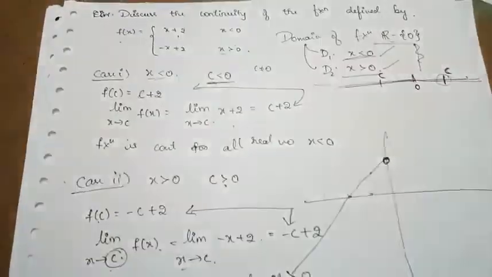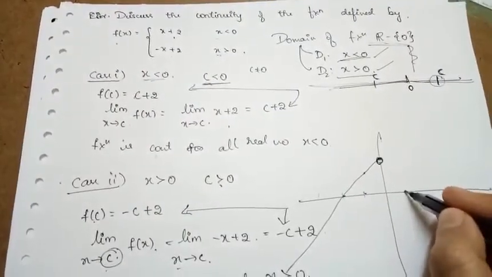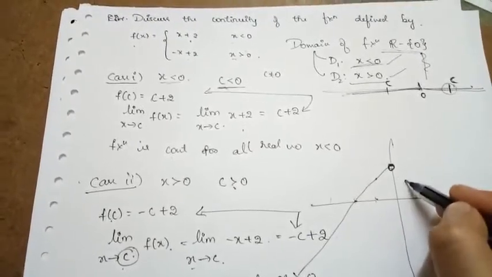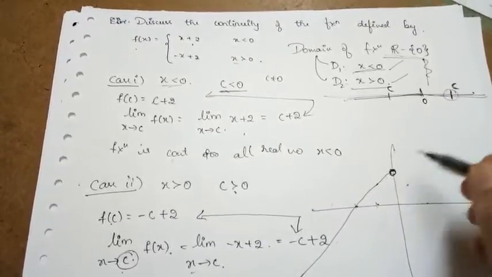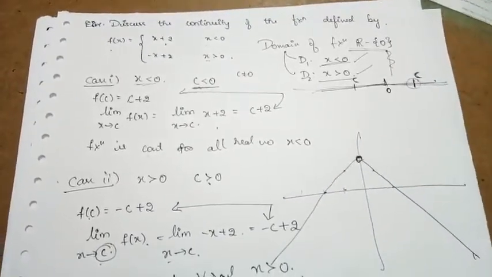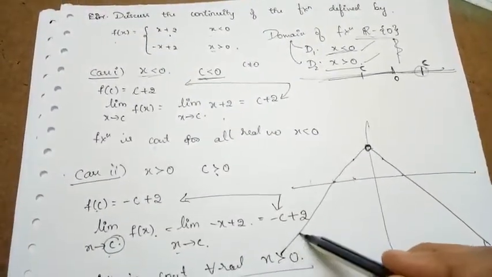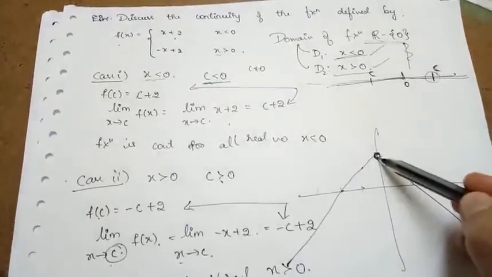So when x is greater than 0, if I choose the value x equal to 1 here, it becomes plus 1. When x is equal to 2, it becomes 0. If I try to join all these points, the graph of the function becomes like this. So clearly, if I try to draw the graph, I'll start from here, and when it comes to 0, I lift the pen.